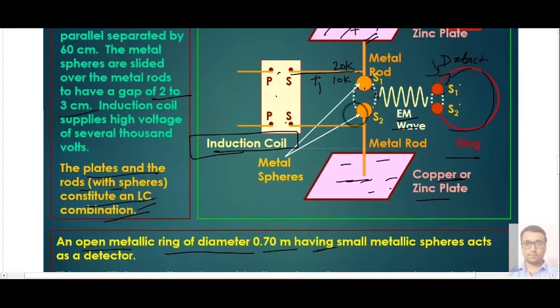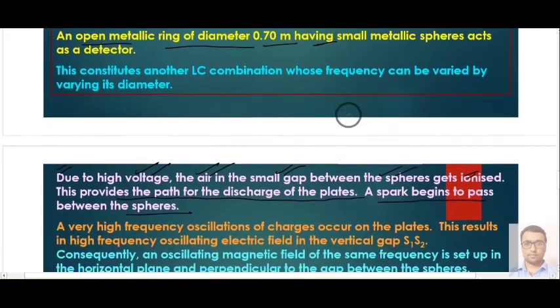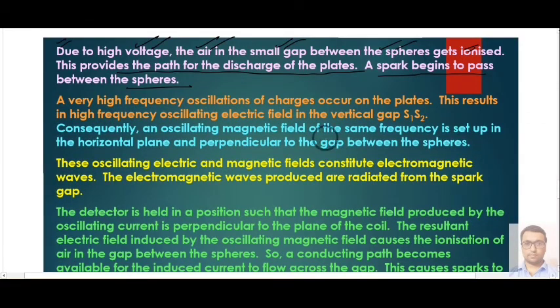As I told you, this will play as a closed circuit. So here you can see that it is saying the vertical gap between S1 and S2 will provide the path. Consequently, we can say an oscillating magnetic field of the same frequency is set up in the horizontal plane perpendicular to the gap. These oscillating electric and magnetic fields constitute the electromagnetic wave. So we obtain the electromagnetic wave in the form of electric field and magnetic field, and they are radiated from the spark gap.